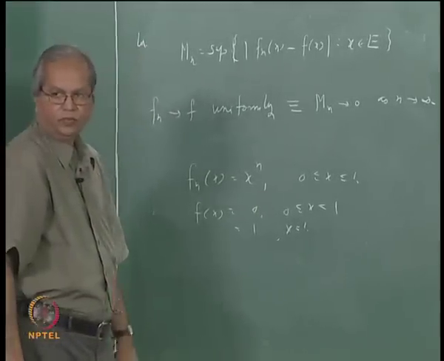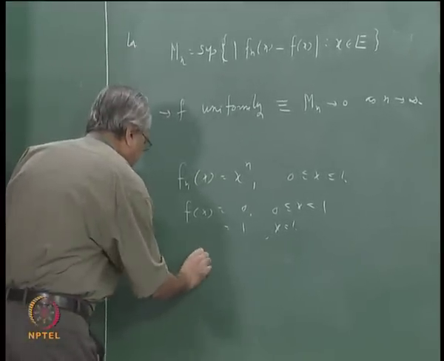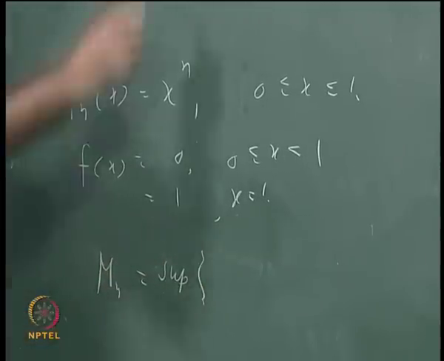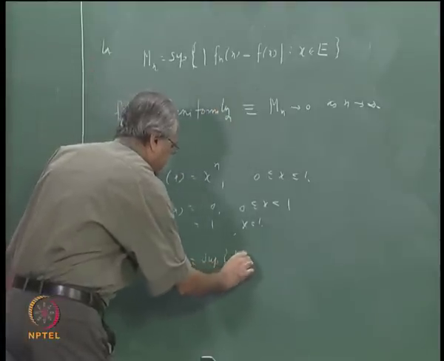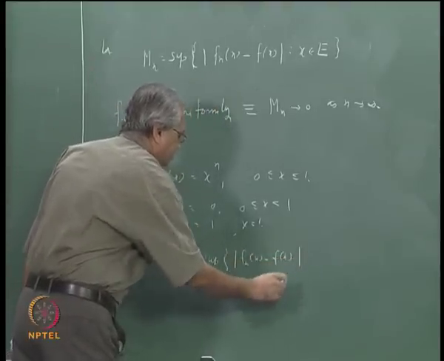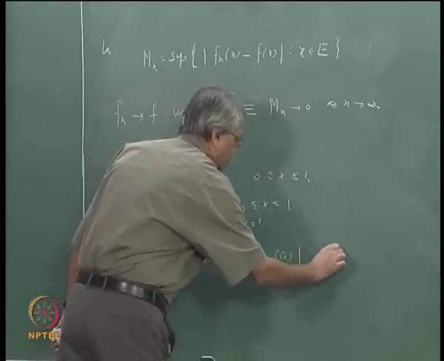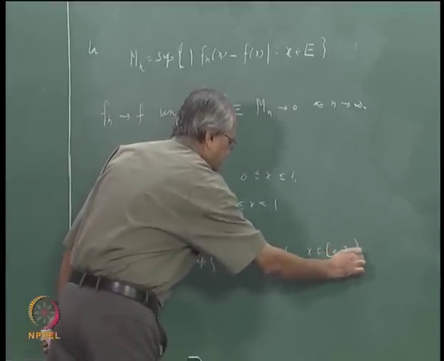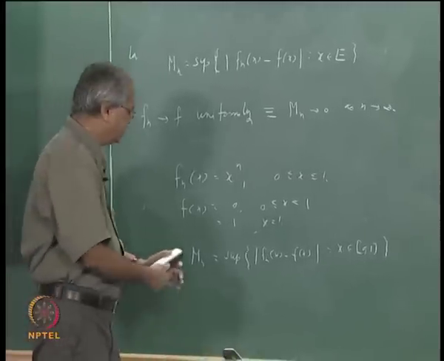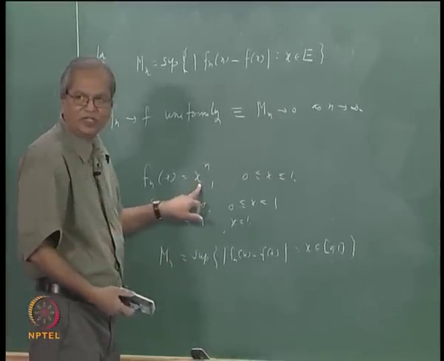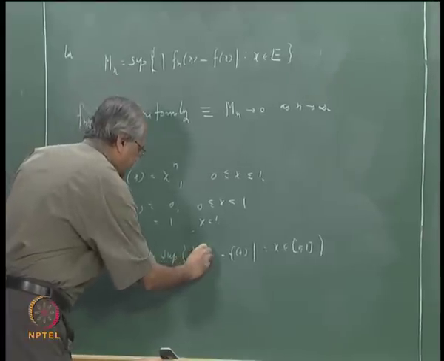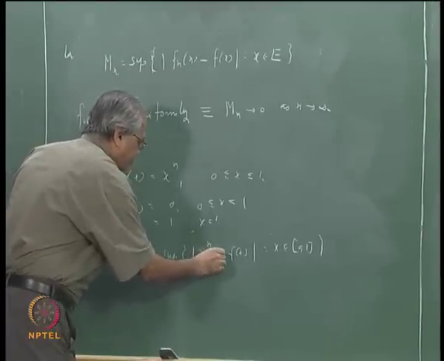So what will be mn? mn is the supremum of mod fn(x) minus f(x) for x in 0 to 1. Since fn(x) is defined by the same formula for every x, I will replace this by x to the power n minus f(x).